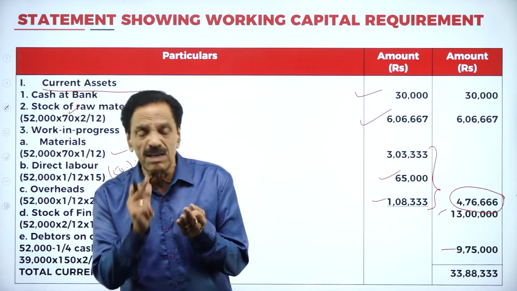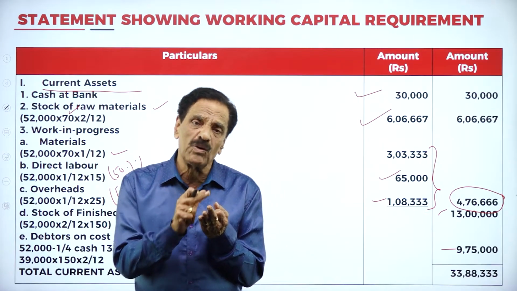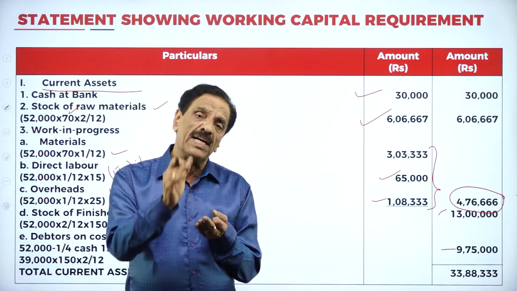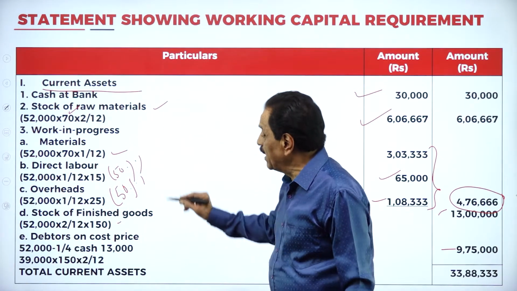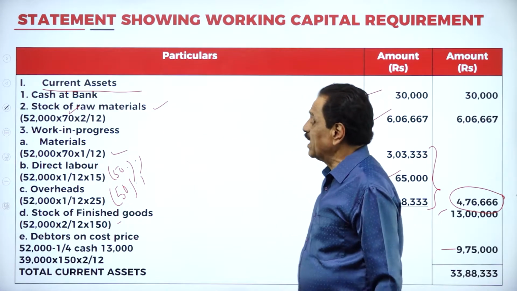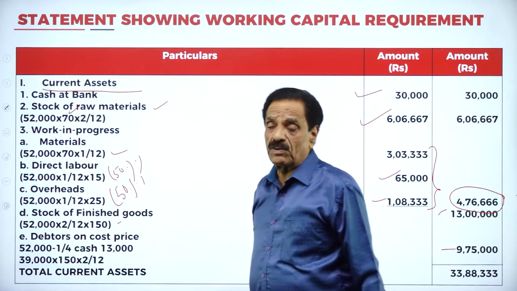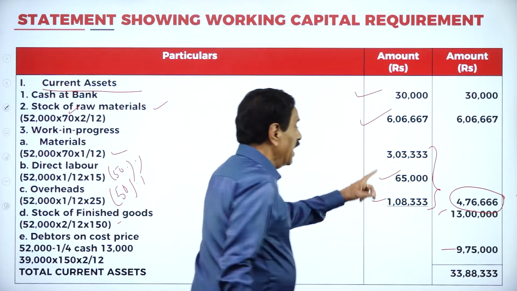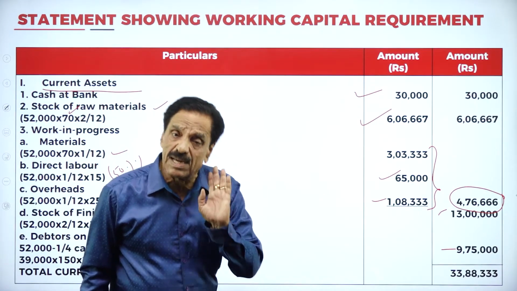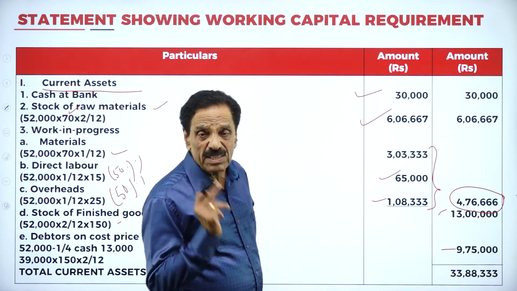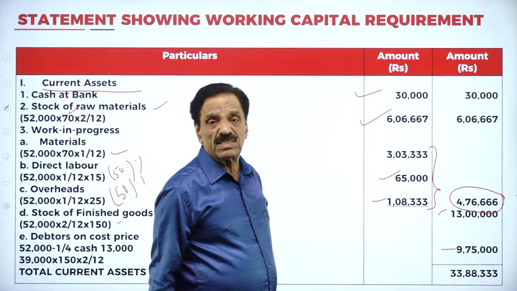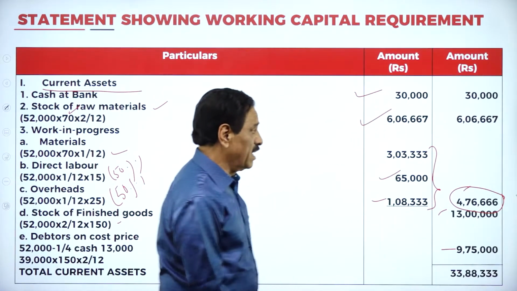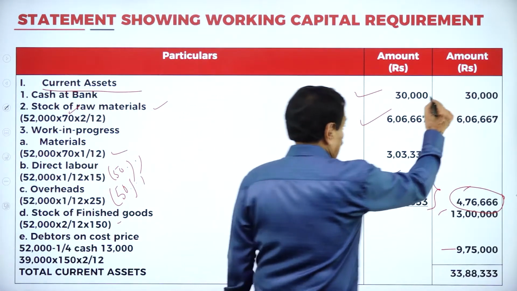Work in progress means material, labor, overhead. Material full value, labor half the value, overhead half the value. Here, material full value. Direct labor we have 30, half the value 15. Overhead we have 50, half the value 25. So it is 3,03,333 for material, 65,000 for labor, 1,08,333 for overhead. It works out to 4,76,666.